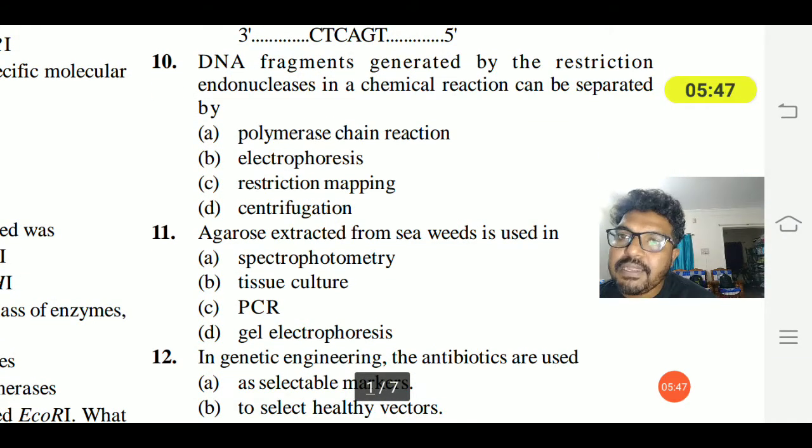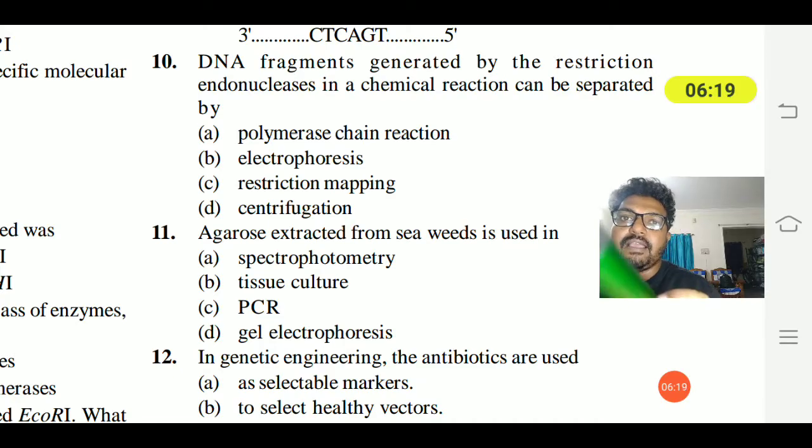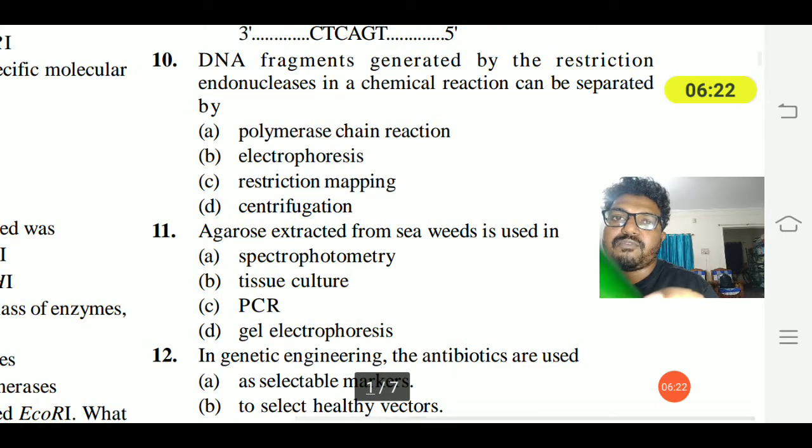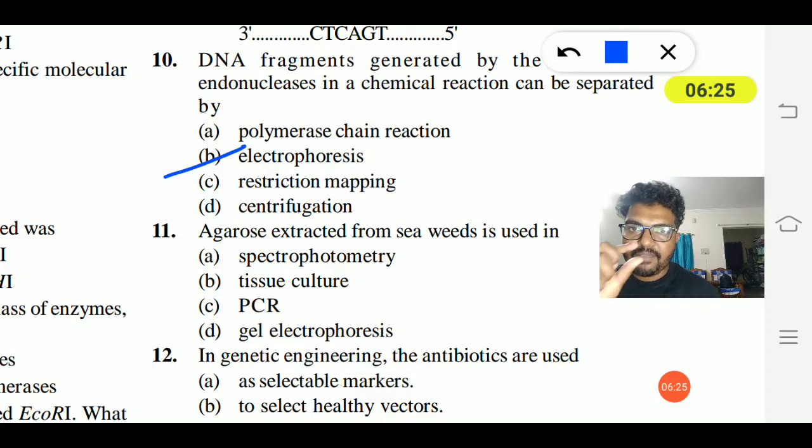Tenth question. DNA fragments generated by the restriction endonuclease in chemical reactions can be separated by: polymerase chain reaction, electrophoresis, restriction mapping, or centrifugation. The DNA fragments generated by the restriction endonuclease get separated on the basis of their size by electrophoresis. Electrophoresis is the way DNA fragments get separated based on their size.